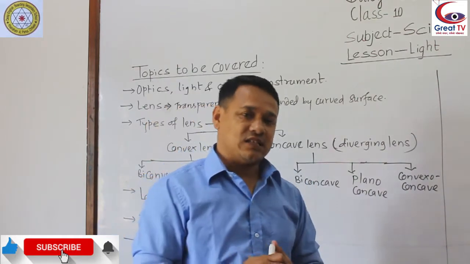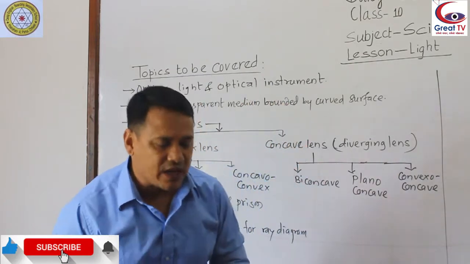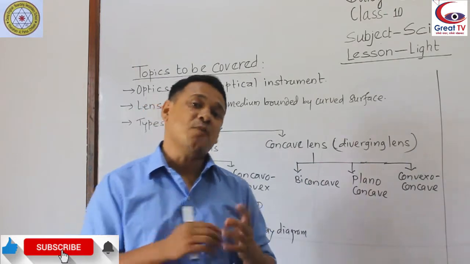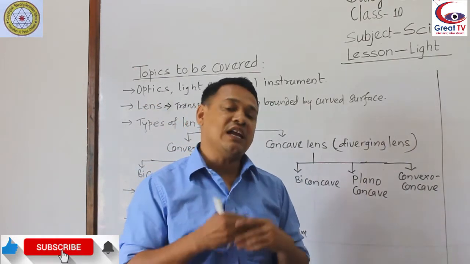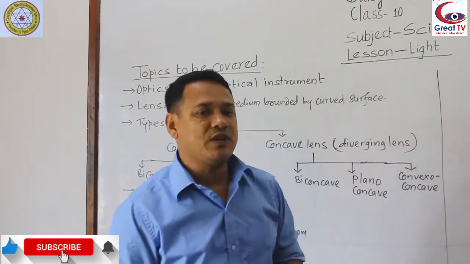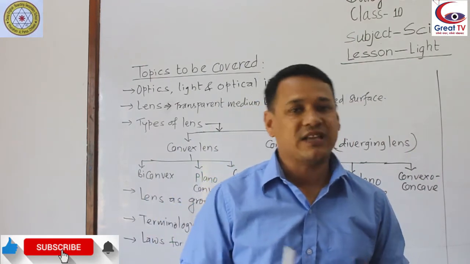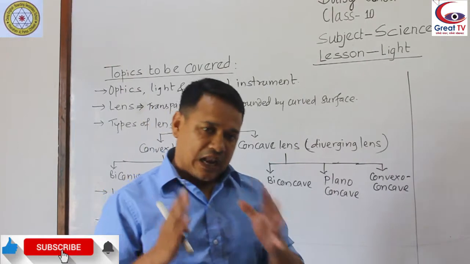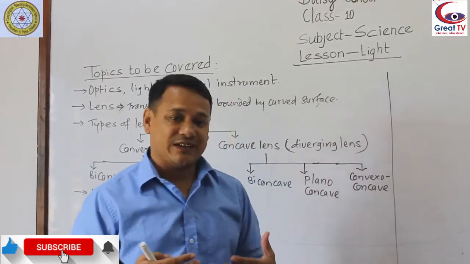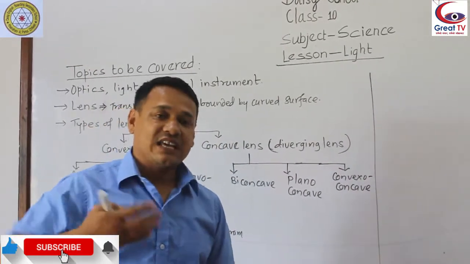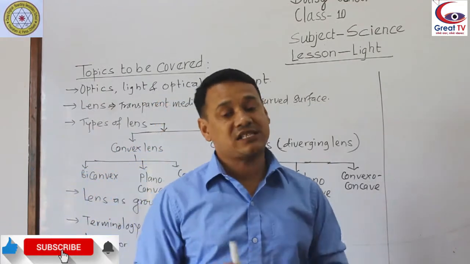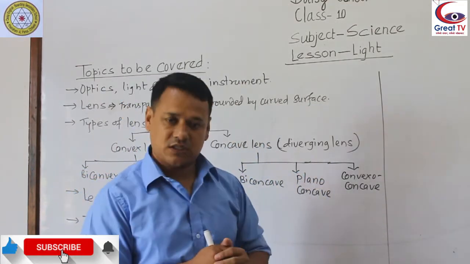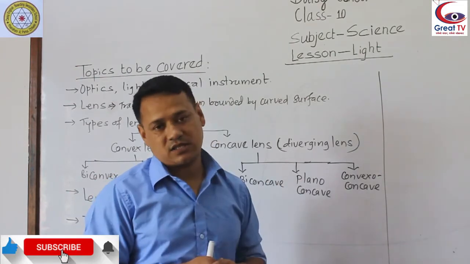A lens can alter, meaning change, can increase or decrease, the size of the image of an object by the refraction of light through it. This is a lens.